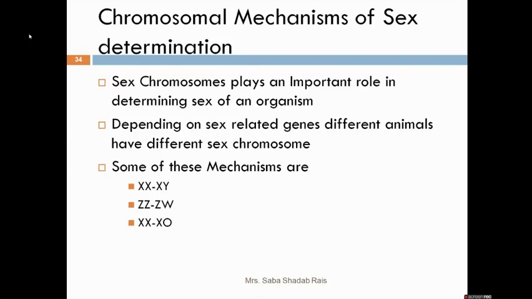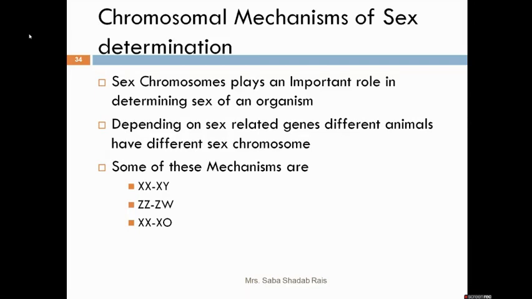Different animals have different types of sex chromosomes. That's why we can see different mechanisms of sex determination in various organisms. Like this, we have the XX-XY mechanism, the ZZ-ZW mechanism, and the XX-X0 mechanism, sometimes also read as XX-XO. Also, in today's lecture, we will include the honeybee sex mechanism, called haplodiploidy.